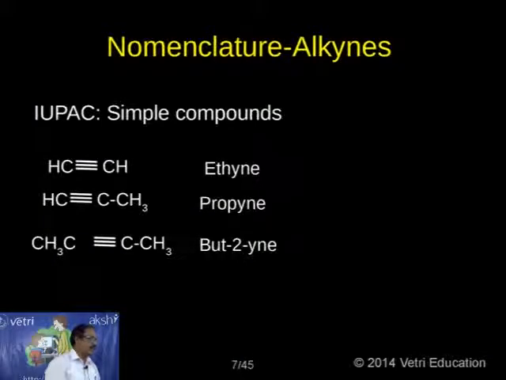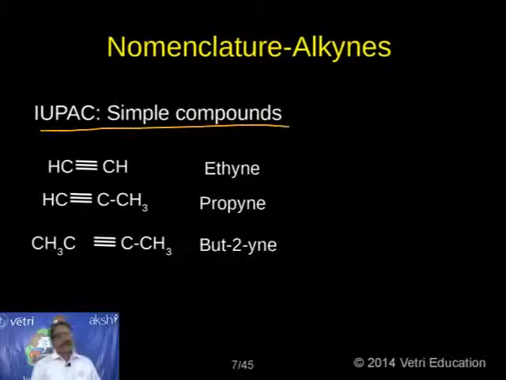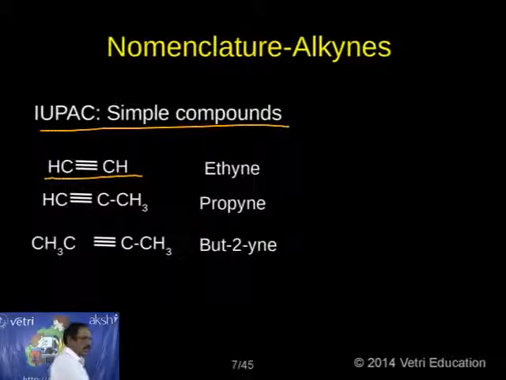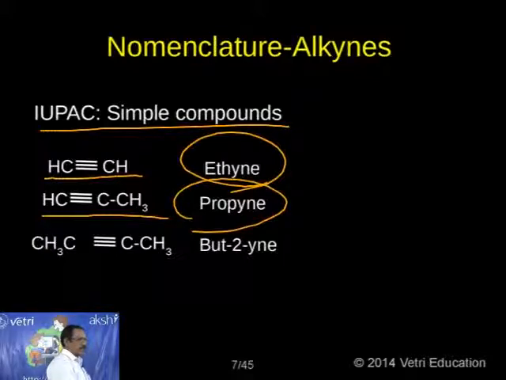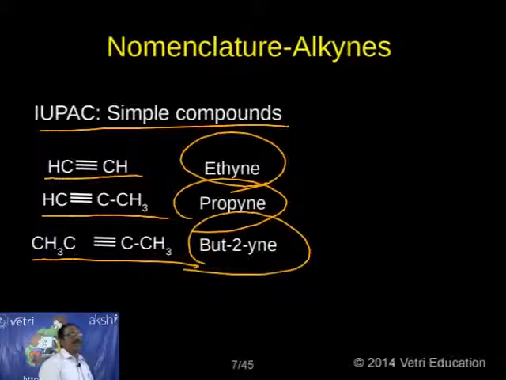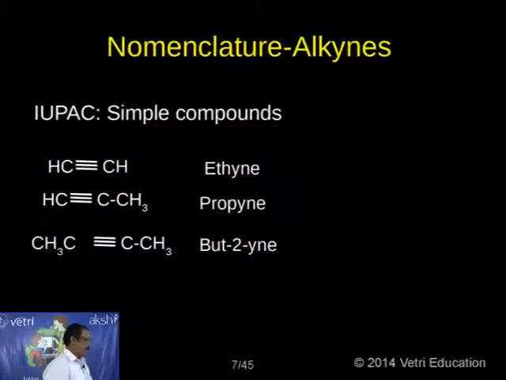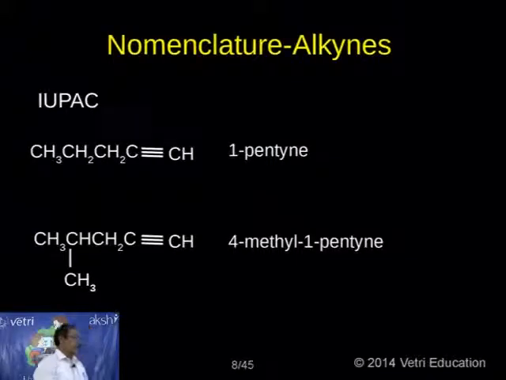Next is IUPAC name. As you know, IUPAC is nothing but International Union of Pure and Applied Chemistry. Now let me discuss 1 or 2 examples under this. The first one, CH triple bond CH, common name acetylene, and the IUPAC name ethyne. The same way here, CH triple bond C-CH3, the common name is methyl acetylene, and this is the IUPAC name propyne. Another example, CH3-C triple bond C-CH3, it is nothing but 2-butyne, this is the IUPAC name. Okay, let me come to the next example.